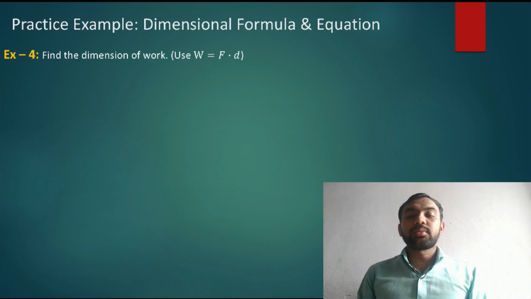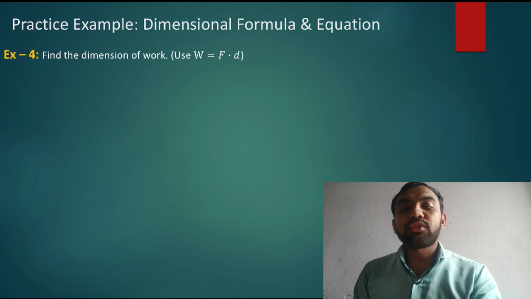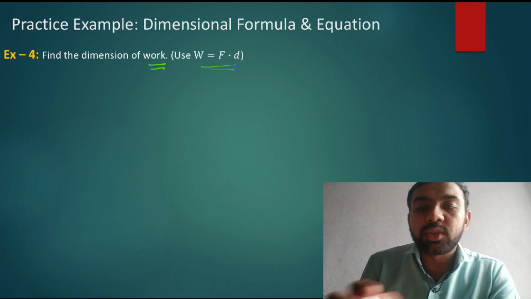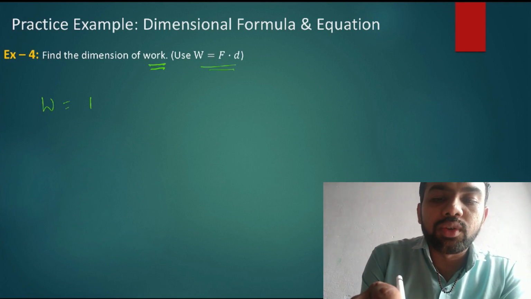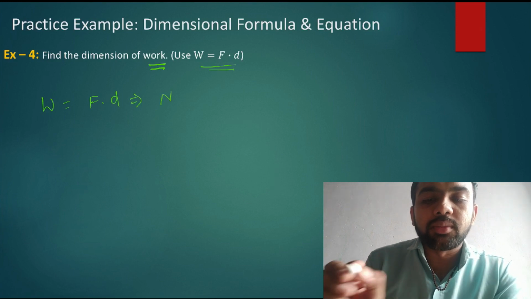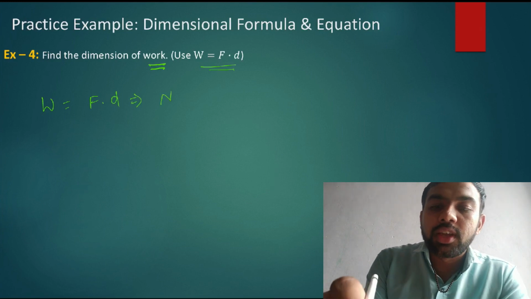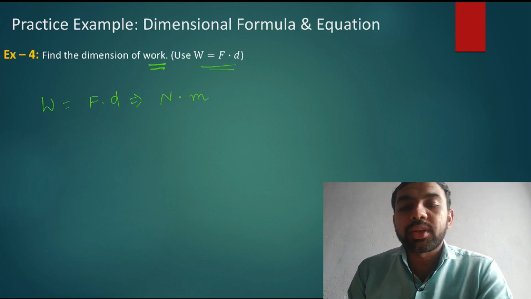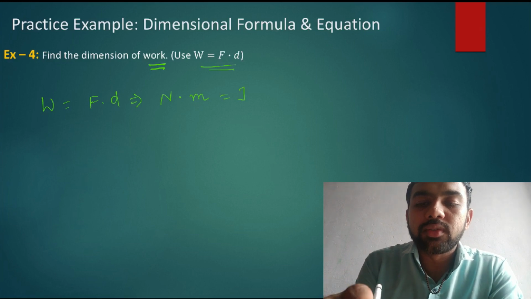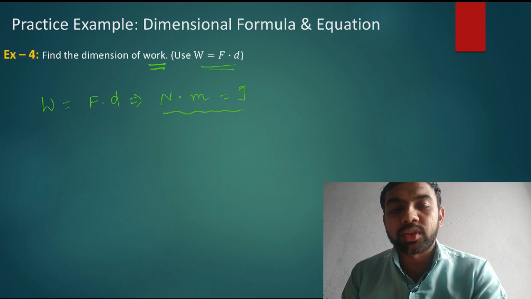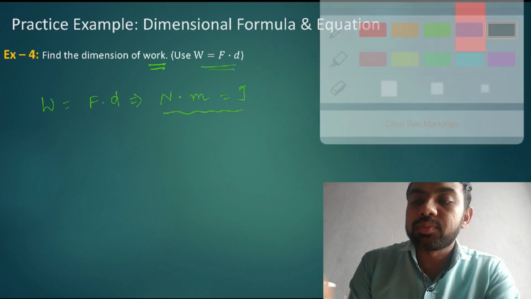Let's come to the next one. Find the dimension of work. Work is equal to force into displacement. What is the unit of work? The force unit is Newton, and the displacement unit is meter. Newton into meter is also called a joule. But that is not the case for this equation, so let's solve this example.